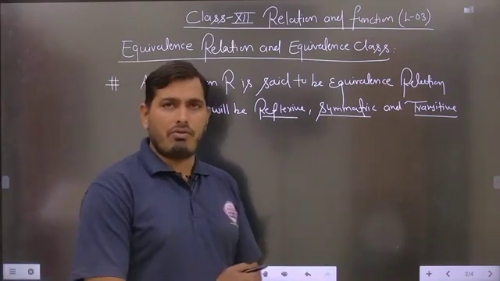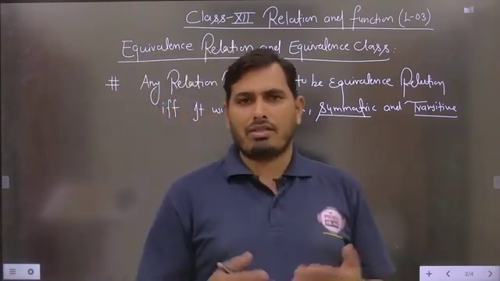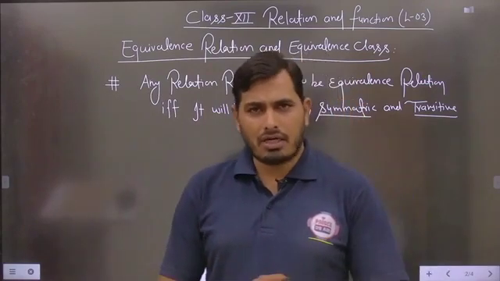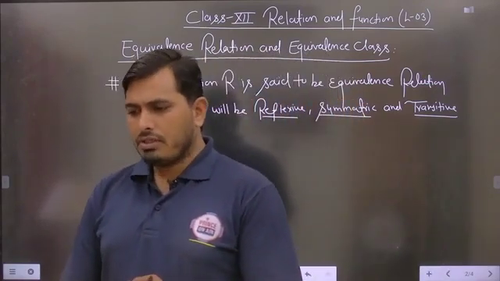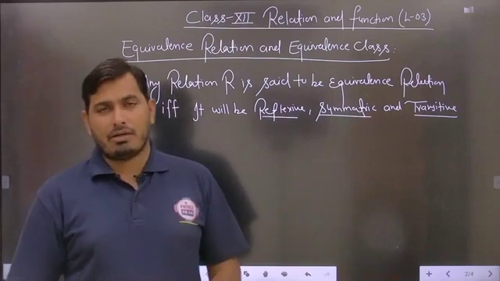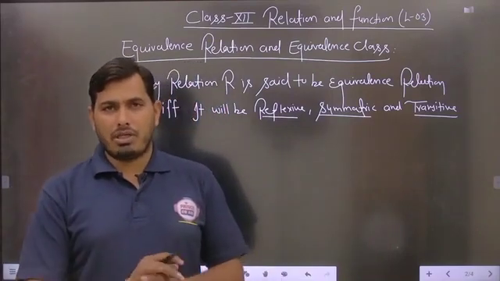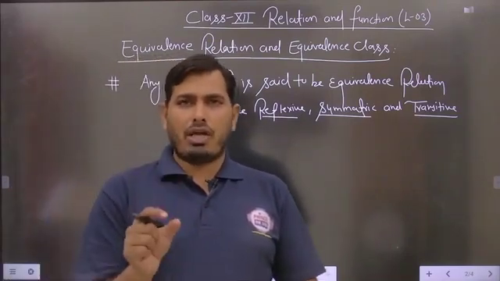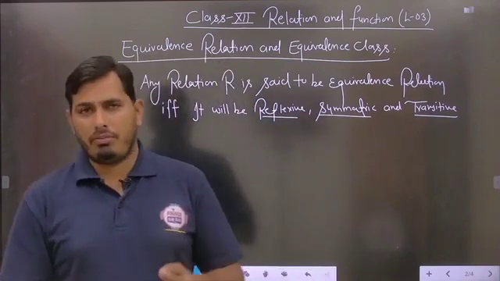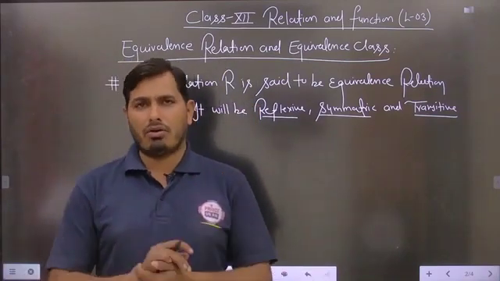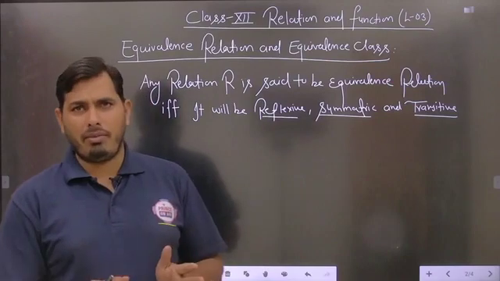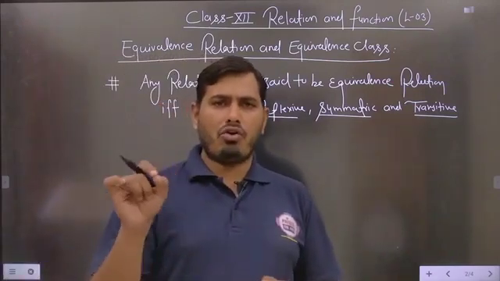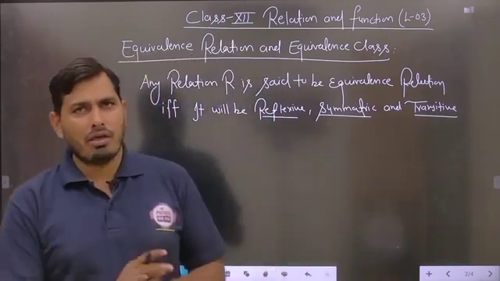I think every student knows very well about the reflexive, symmetric and transitive relations. Reflexive relation means if any element a is taken from the set A, then we check whether it is related to itself: for each a belonging to A, if (a, a) belongs to R, then it is said to be reflexive.